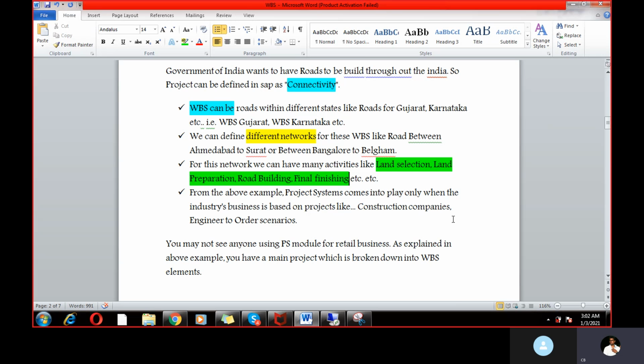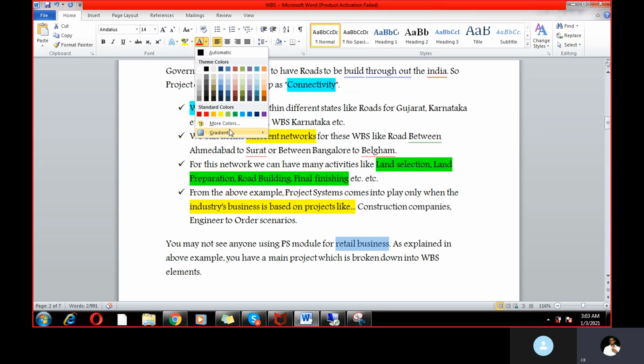Generally, the project system comes into play only for industry-based projects. So if you are using this concept, it should be applicable to industry-based projects like construction companies and engineer-to-order scenario cases. The project system is generally used for these cases, like industry-based projects, construction-oriented and engineer-to-order scenarios. Then this concept is very important. You may not see the project system used for retail business. In the retail business, you can rarely use this concept, or may not use it.